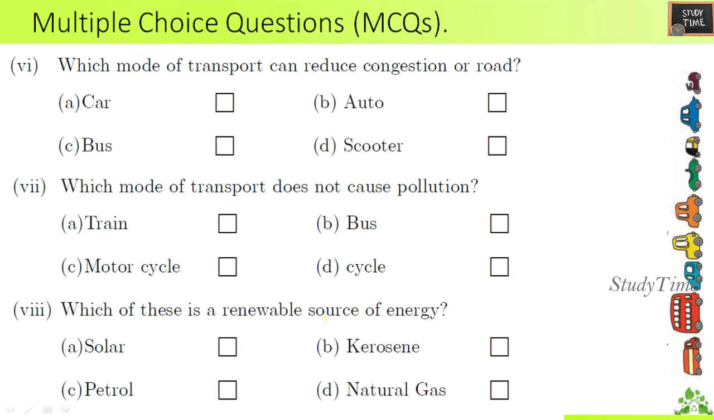Next question, which mode of transport can reduce congestion on road? It is a bus because it can accommodate more people when compared to car, auto and scooter. Which mode of transport does not cause pollution? It is a bicycle or cycle. Next question, which of these is a renewable source of energy? Solar.